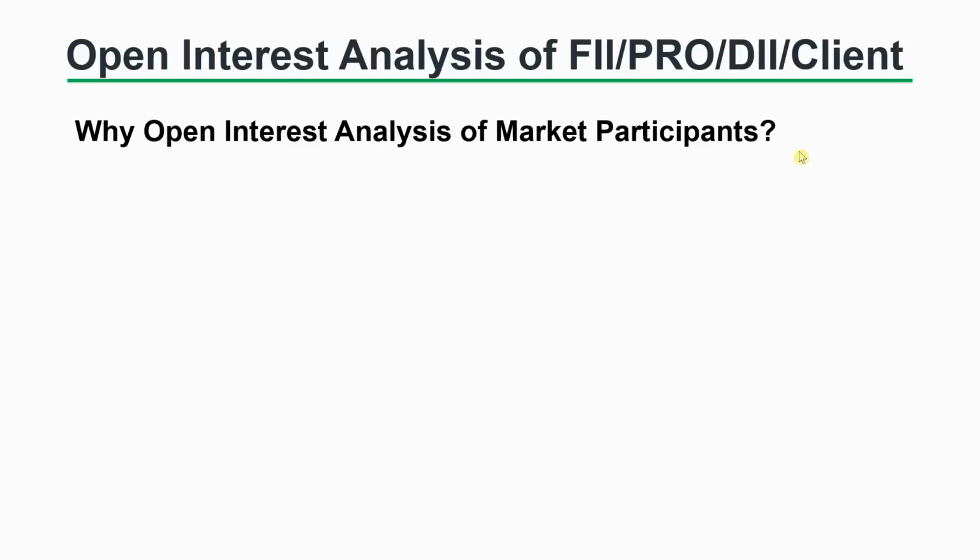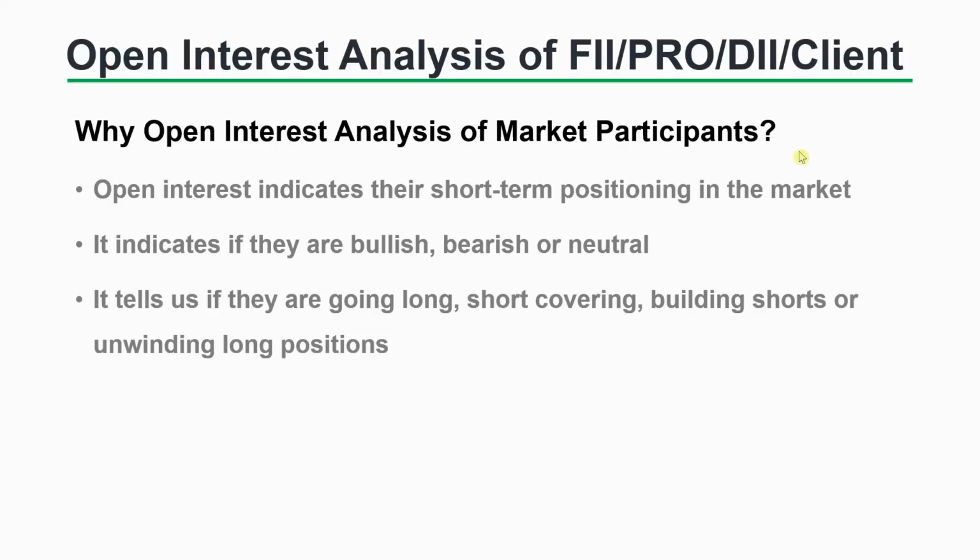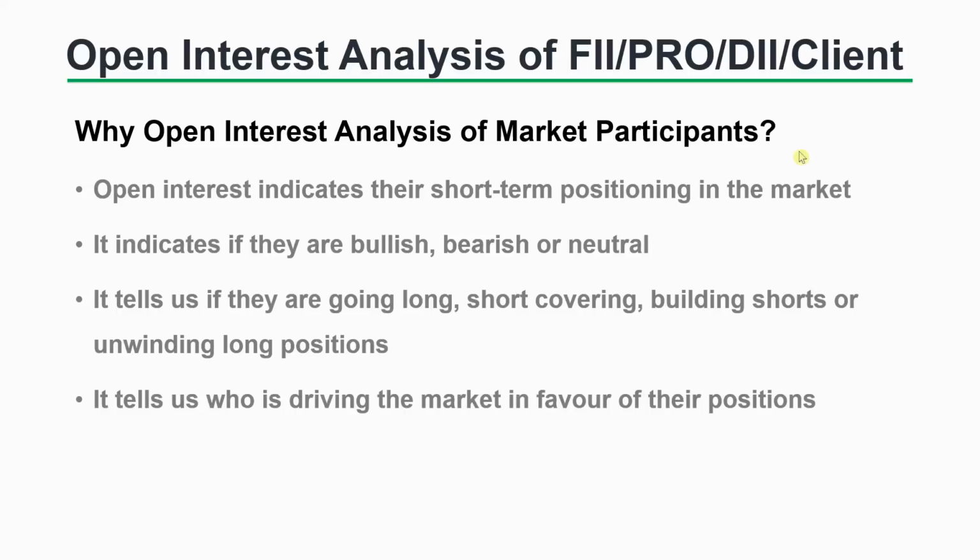But why do we have to do this? One, the open interest indicates their short-term positioning in the market, like what they are doing in the market. This can be deciphered from the open interest. It indicates if they are bullish, bearish or neutral. It tells us if they are going long, or are they short covering, or are they building shorts, or are they unwinding their long positions. And finally, it tells us who is driving the market in favor of their positions.